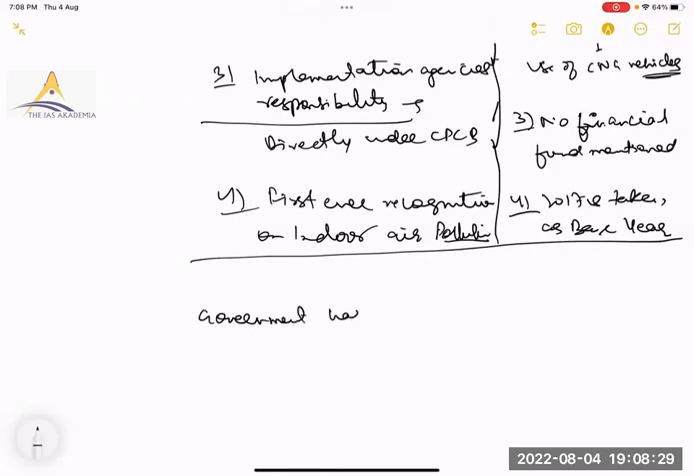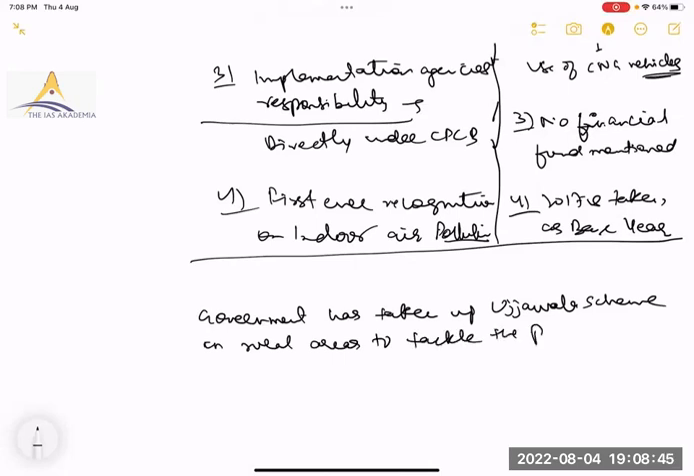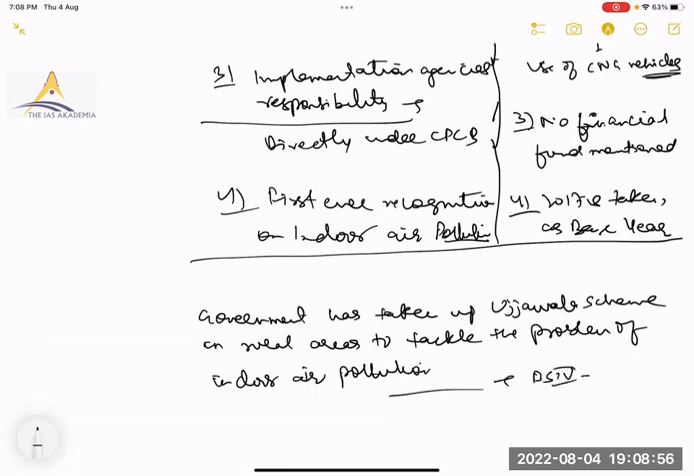the government has taken up the Ujjwala scheme in rural areas to tackle the problem of indoor air pollution. Or you can mention several schemes. For example, BS4, say we went to BS6. In urban areas, development of urban forests or the Miyawaki method, say Nagar Van scheme, to reduce air pollution.